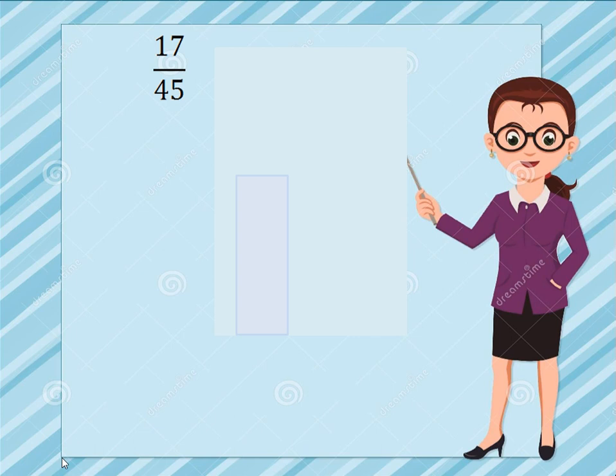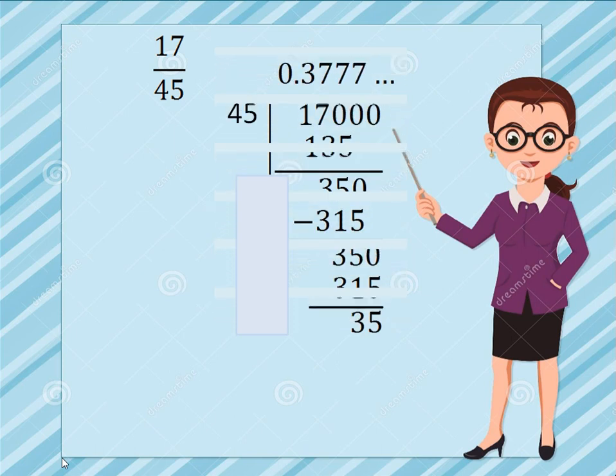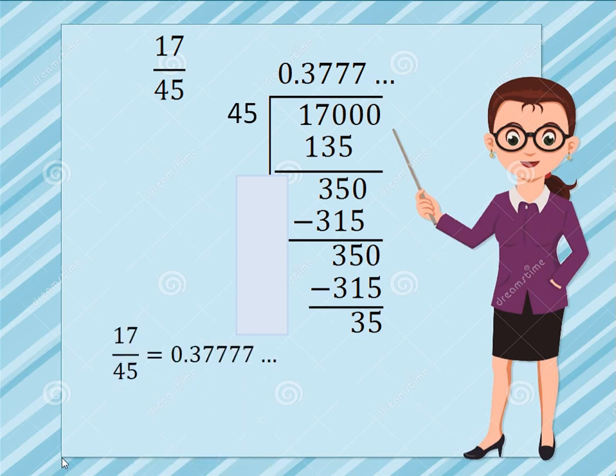Here I have a rational number 17 over 45. Again, dividing the numerator of the rational number by the denominator, I can see that I am getting 0.377 and so on in the quotient. And my division is not ending. So I will stop after a certain number of steps when I realize that the division is never going to end. And my rational number 17 over 45 has been converted into the decimal number 0.377 and so on.